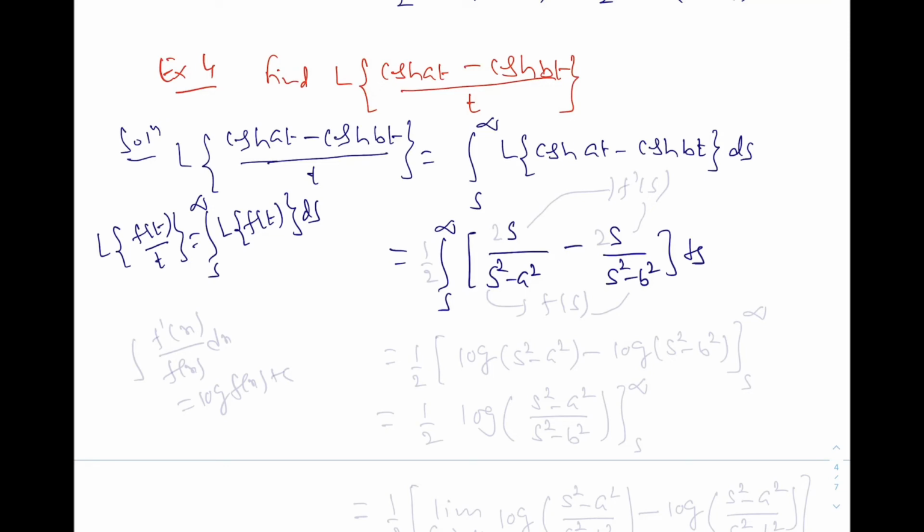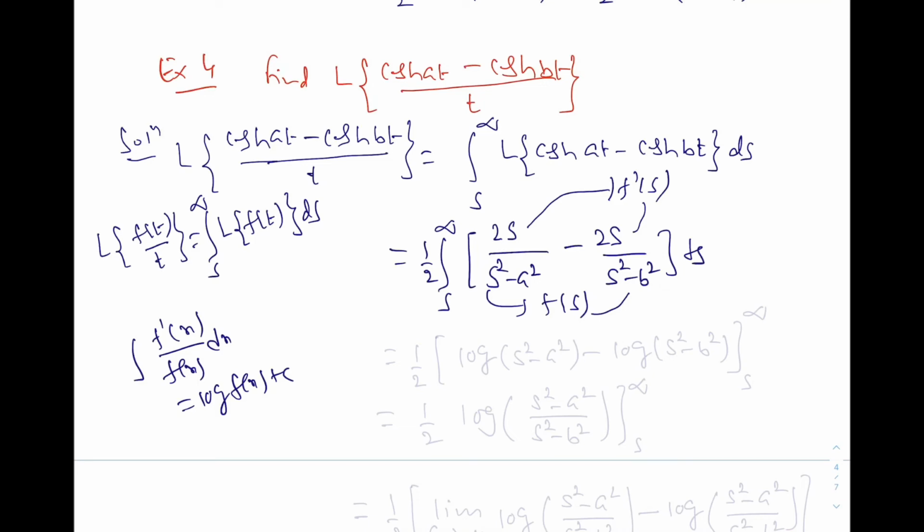So we need to integrate, and we should know which formula we can use, and that is nothing but the integral of f dash x over f x dx is equal to log of f x plus c. So if I multiply by 2 here and divide by 2, then this 2s is nothing but the derivative of s square minus a square. So this is like f dash s, and this one is f s, same here.